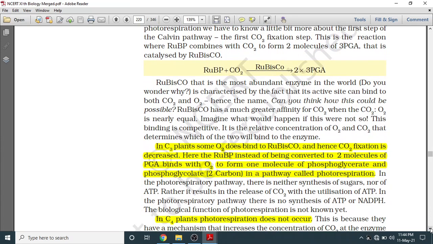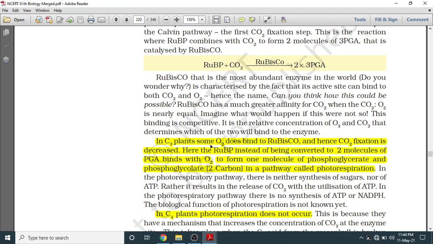In C3 plants, some oxygen does bind to RuBisCO and hence CO2 fixation is decreased. Hence RuBP, instead of being converted to 2 molecules of PGA, binds with O2 to form 1 molecule of phosphoglycerate and phosphoglycolate, 2 carbon, in a pathway called photorespiration.